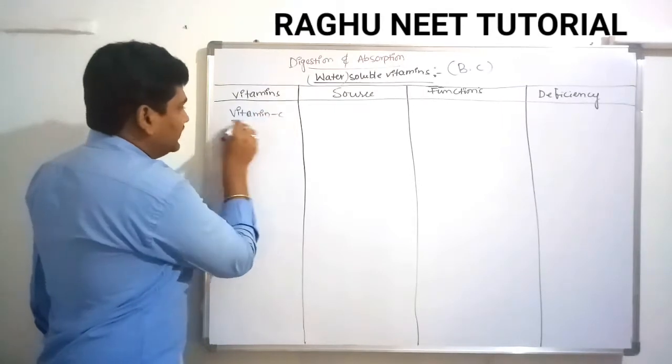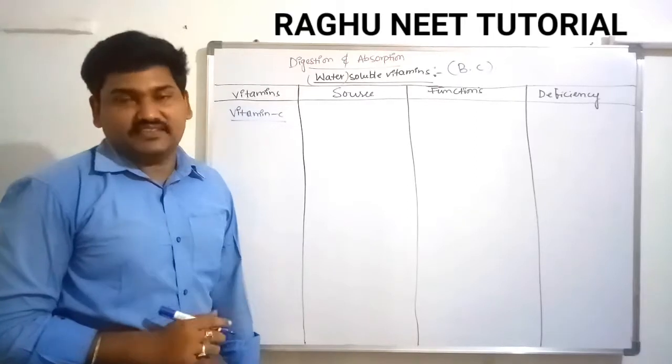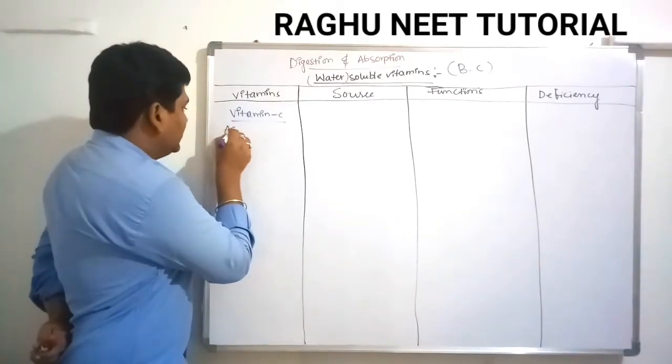Vitamin C is scientifically called ascorbic acid.